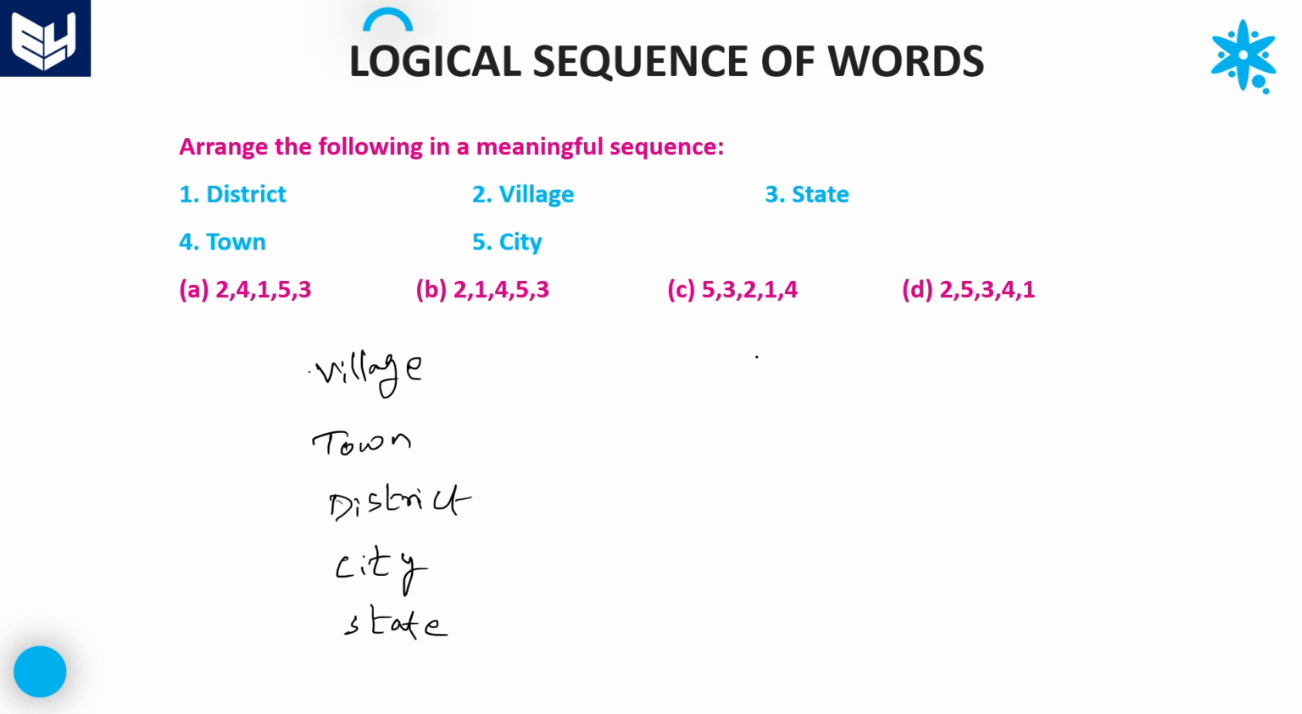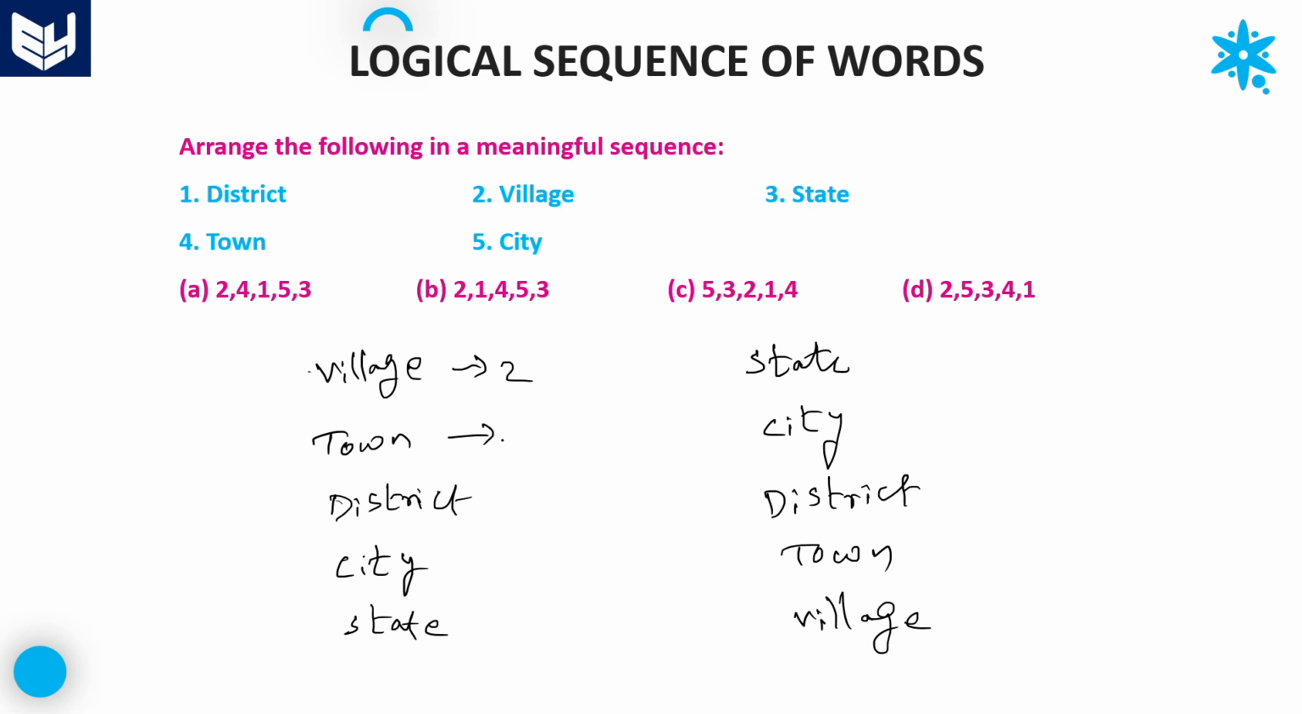If you want to write in reverse, you can also write in this manner: state, city, district, town, and finally village. Write down the numbers: village number 2, town number 4, district number 1, city number 5, state number 3. If you want to write in reverse order, that is 3, 5, 1, 4, 2. Either smallest to largest or else largest to smallest.